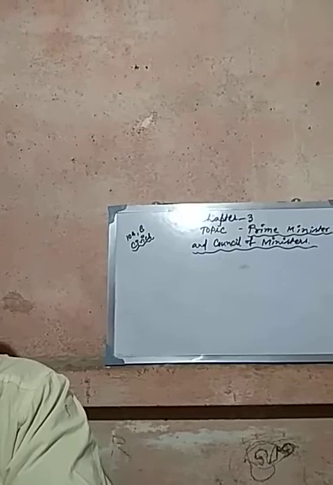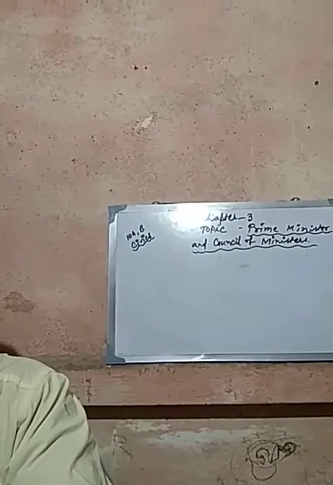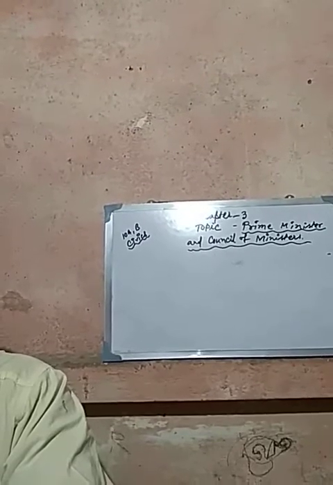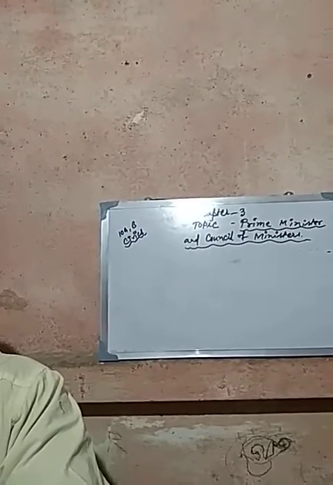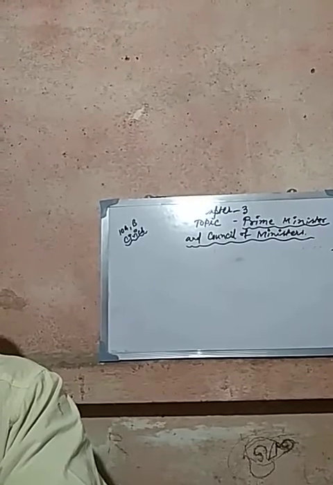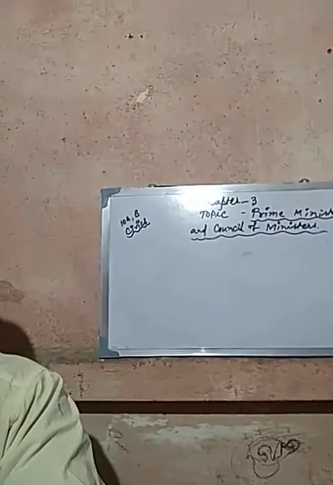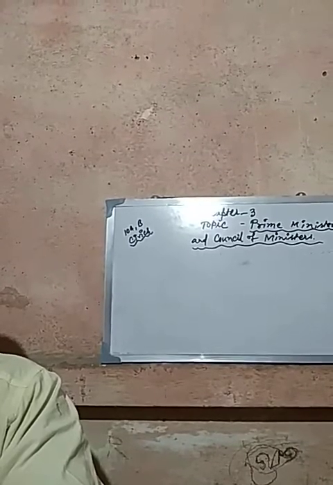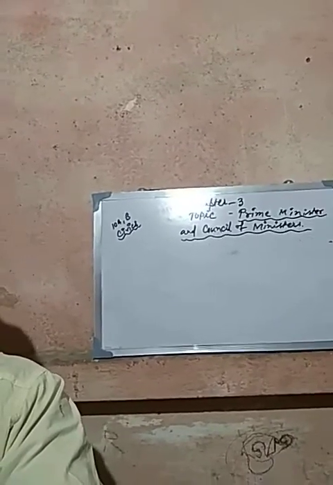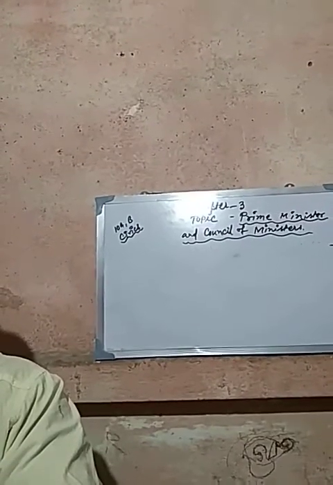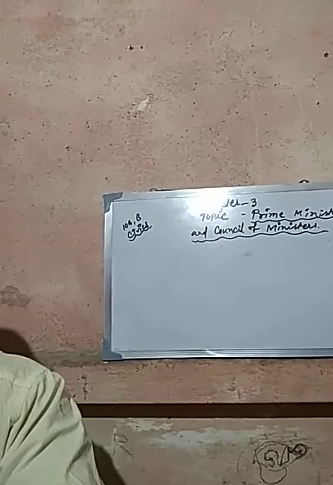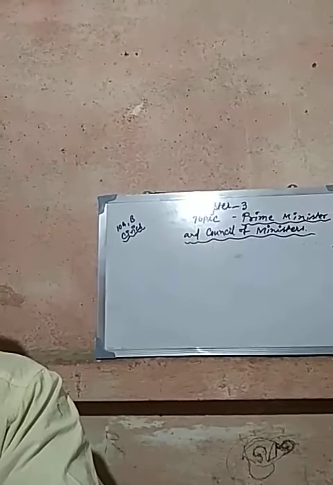So it is not possible for the president to consult ministers of three categories, like once he will take advice from the cabinet ministers, then from ministers of state, then deputy ministers. It is not possible. And since the name is council of ministers, that's why